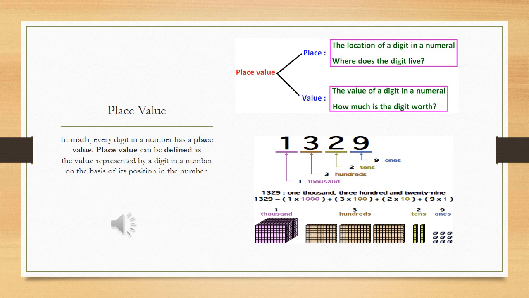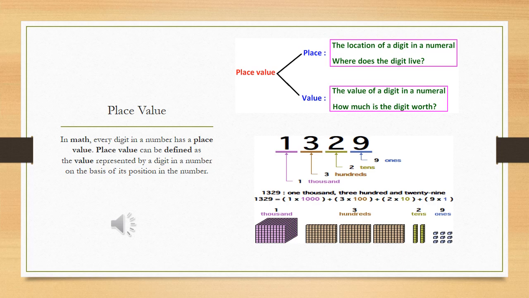First of all, place tells us the location of the number, and then value tells us the worth of it. Understand?